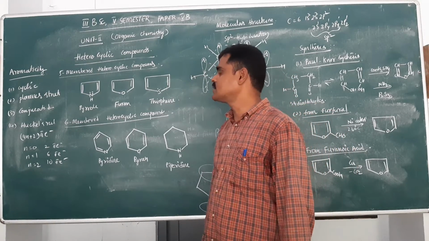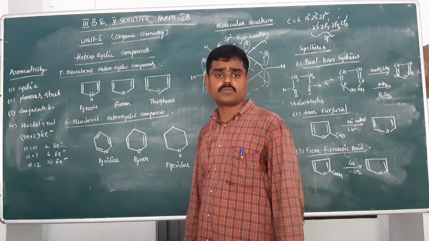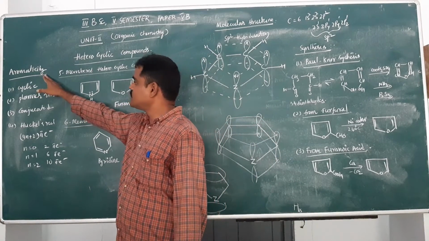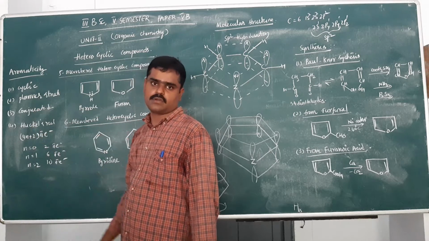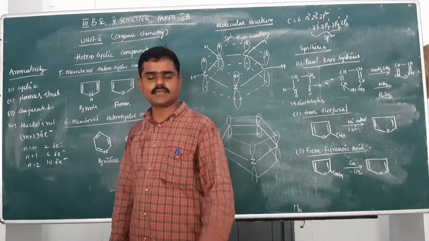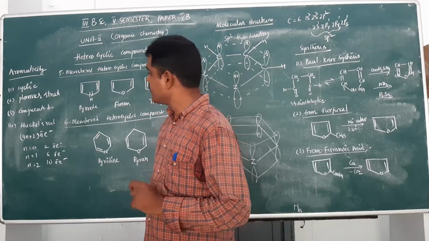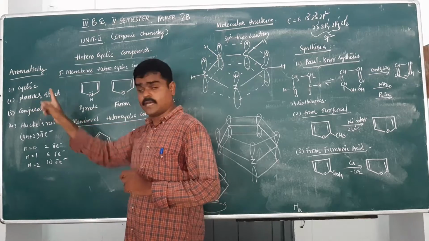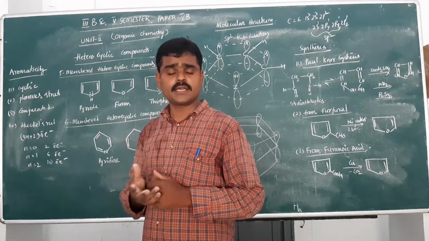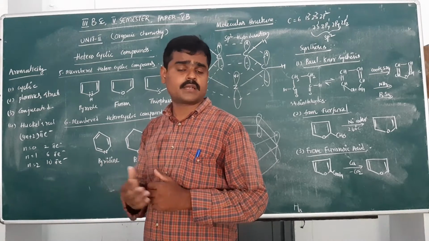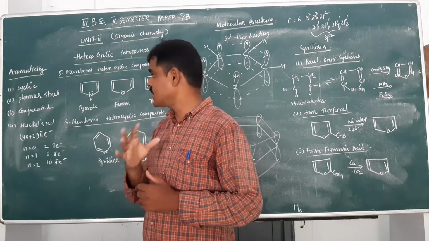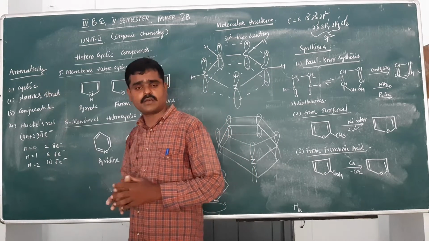What is the basic requirement for an aromatic compound? What is the definition of aromatic compounds? Aromatic compounds must obey these four rules. The first rule: the compound must be cyclic. The second: the compound must have a planar structure, not a non-planar structure. Some compounds are cyclic but non-planar, so they are not aromatic compounds. Only if the compound has a planar structure does it belong to the aromatic compounds.